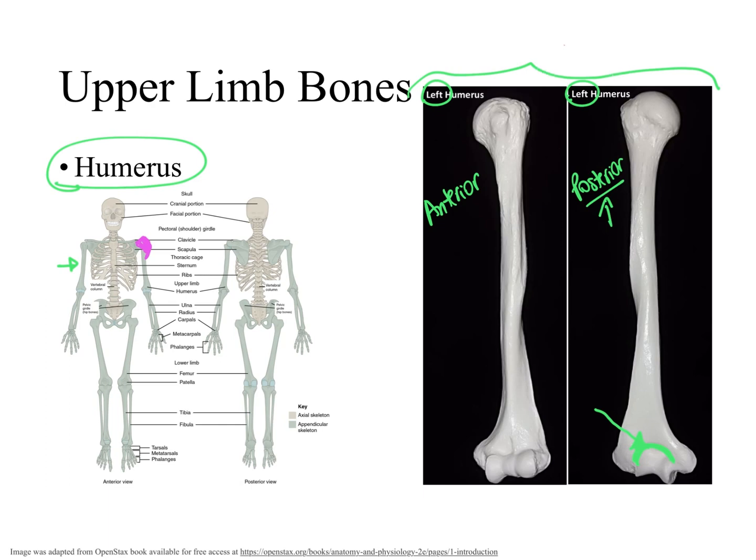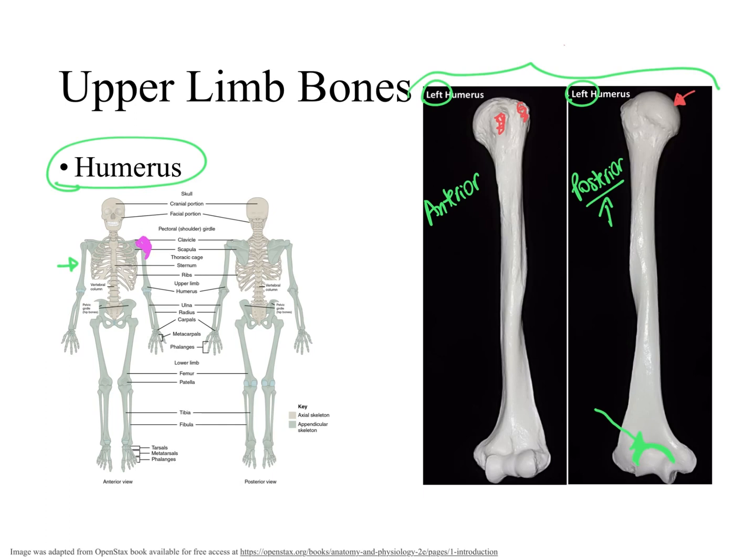Can you notice that the head of the humerus has a smooth, rounded appearance? Of course, this will be used in an articulation. It will form specifically the glenohumeral joint. Now, when we look at the greater tubercle and the lesser tubercle, we see that they are not smooth, they are rough. And that is because they are not articulating with another bone.